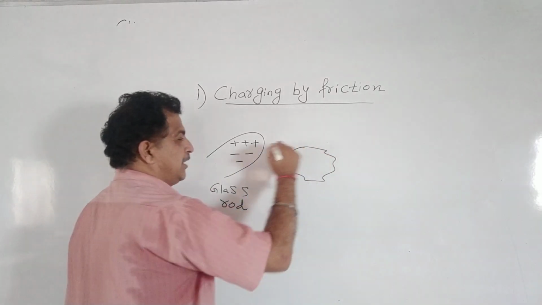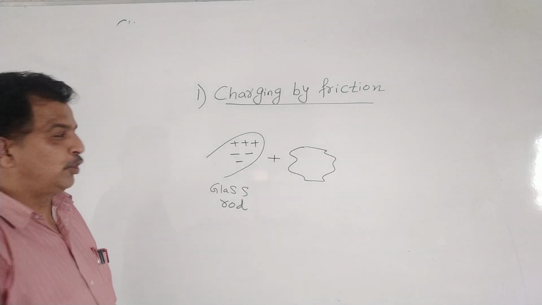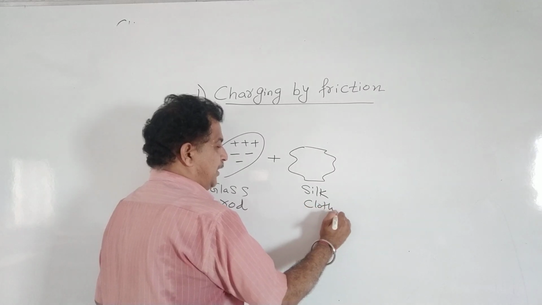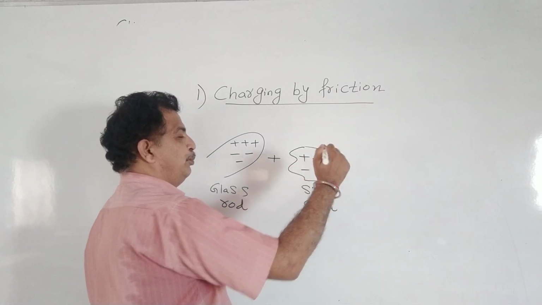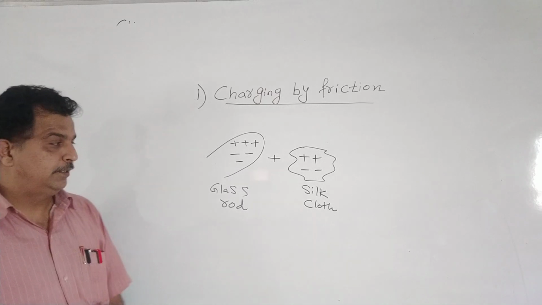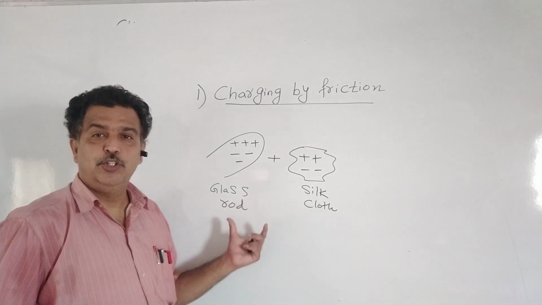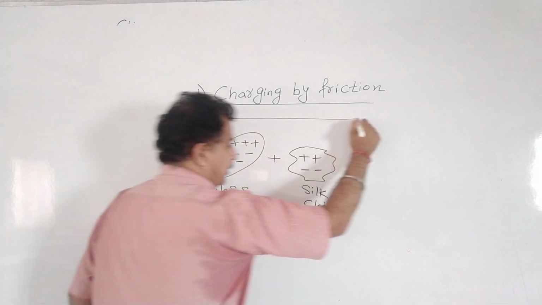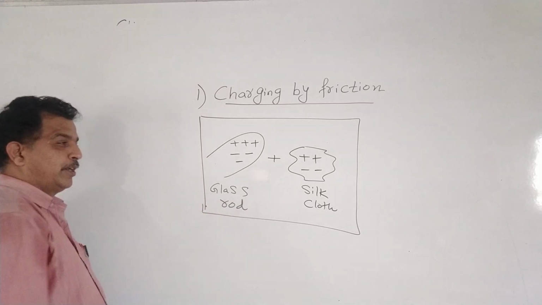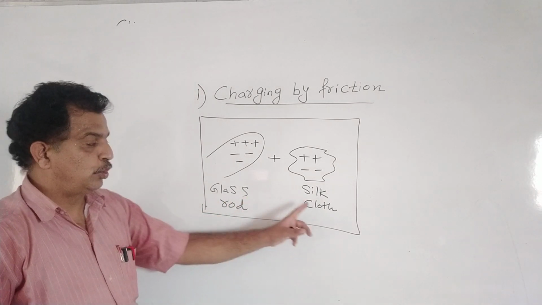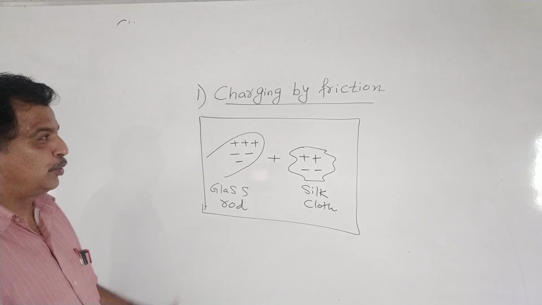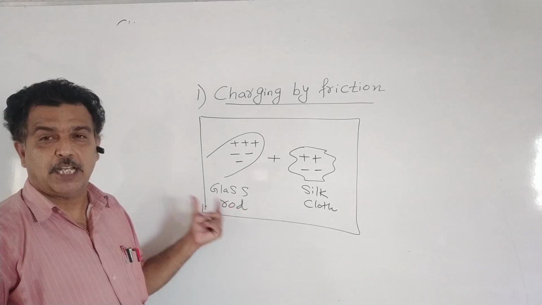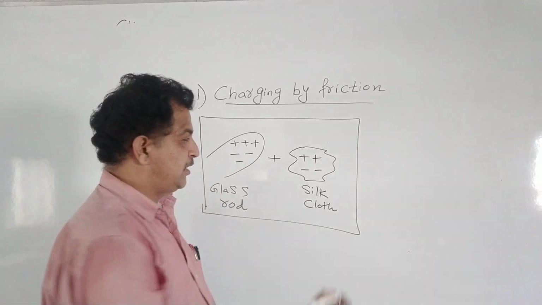Now let us consider a silk cloth. Again, the silk cloth is electrically neutral. Let us assume the silk cloth consists of 2 protons and 2 electrons, so both are electrically neutral. Now this is the system before rubbing. Before rubbing, both the glass rod and silk cloth are electrically neutral. We are trying to find out how the glass rod becomes positively charged and the silk cloth becomes negatively charged.